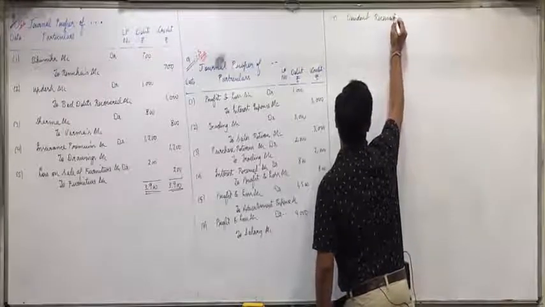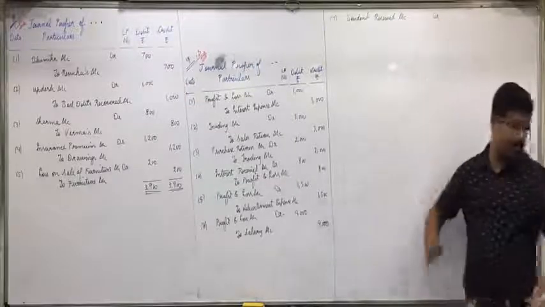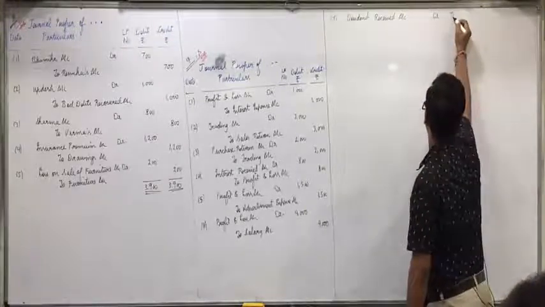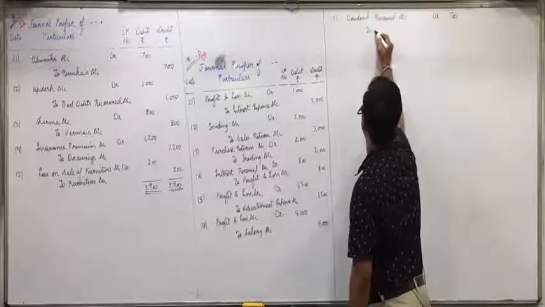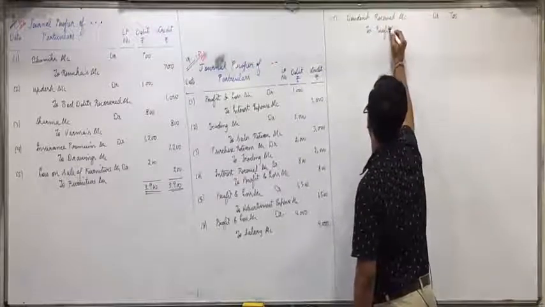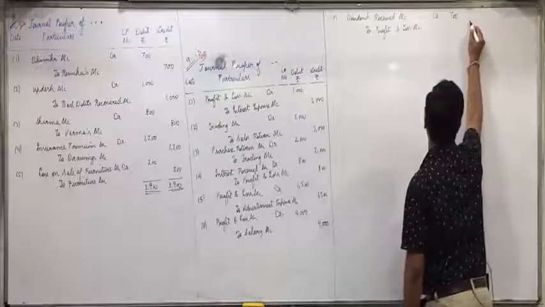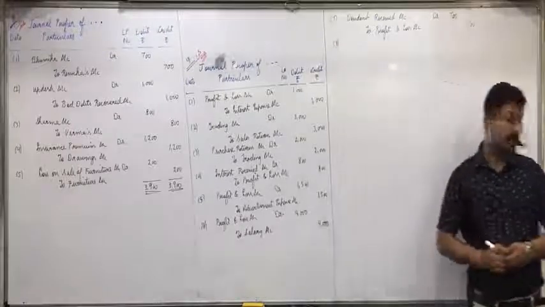So dividend received account debit with 700. And it comes in category B, so other incomes, you'll transfer it to profit and loss account, 700. Are you all able to understand this?